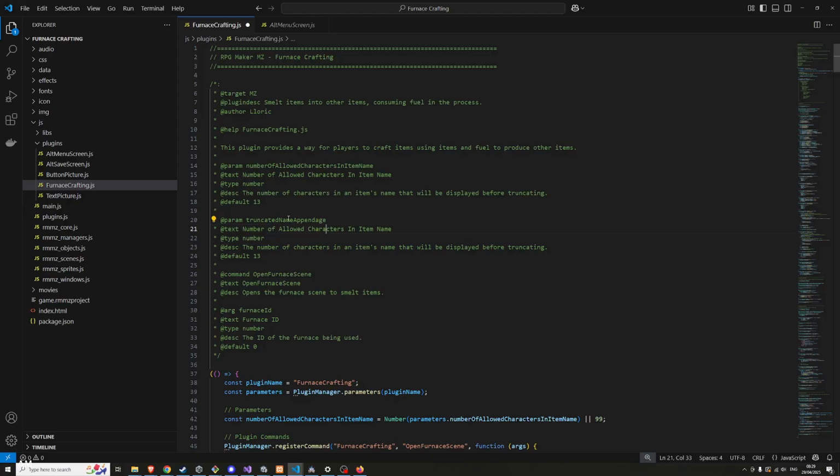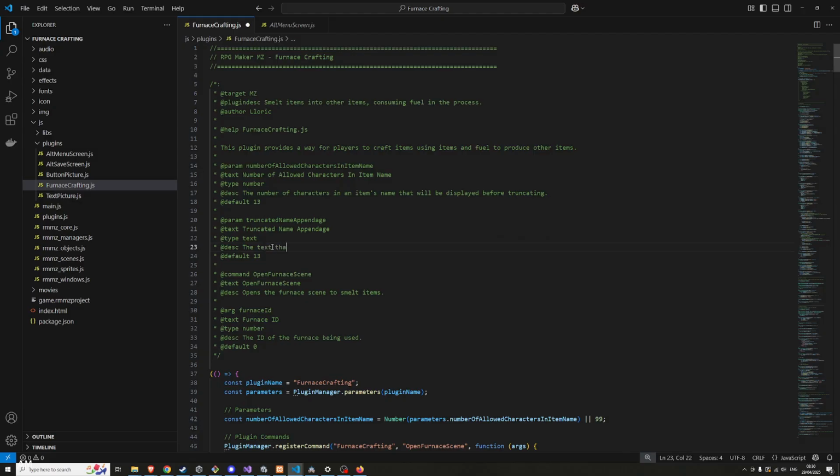I don't know if that's the right use of the word, but yeah, truncated name appendage. It's fine. Maybe text is what works there. I don't know if that should be string. We'll try text, and if I need to make it string, I will.